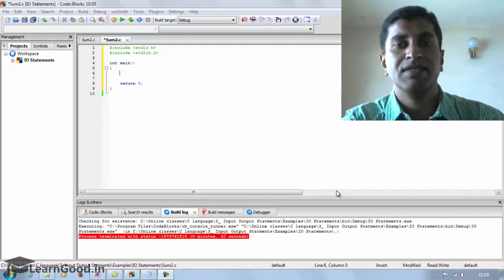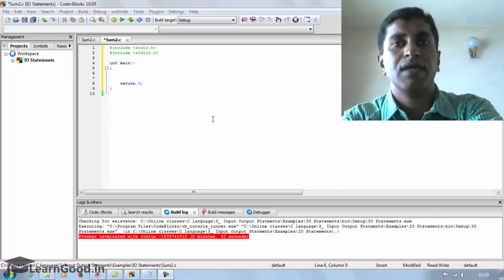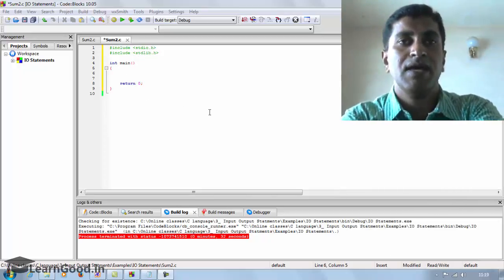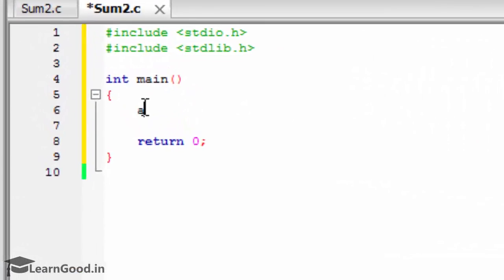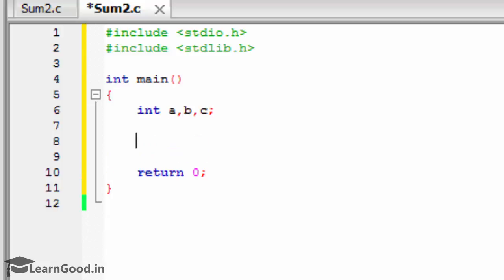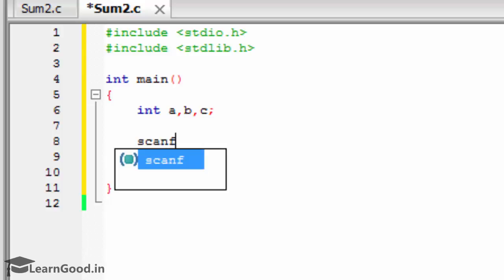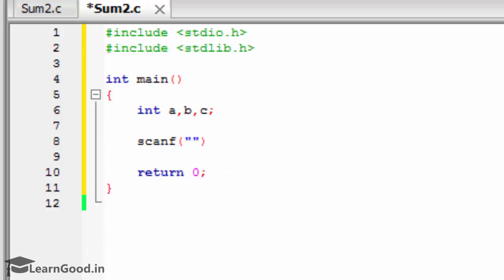I will show the same example in Code::Blocks. So as usual, #include stdio.h, stdlib.h, and within main I declare 3 variables, int a, b, c. Instead of assigning the values, I'll just read them by giving scanf with %d.